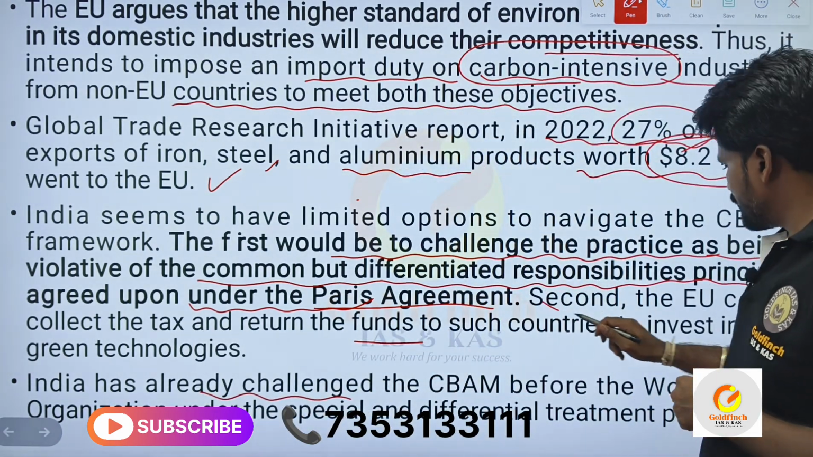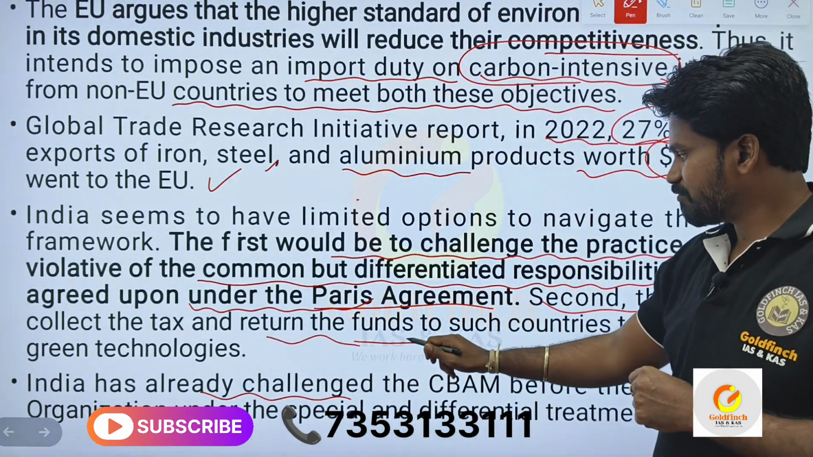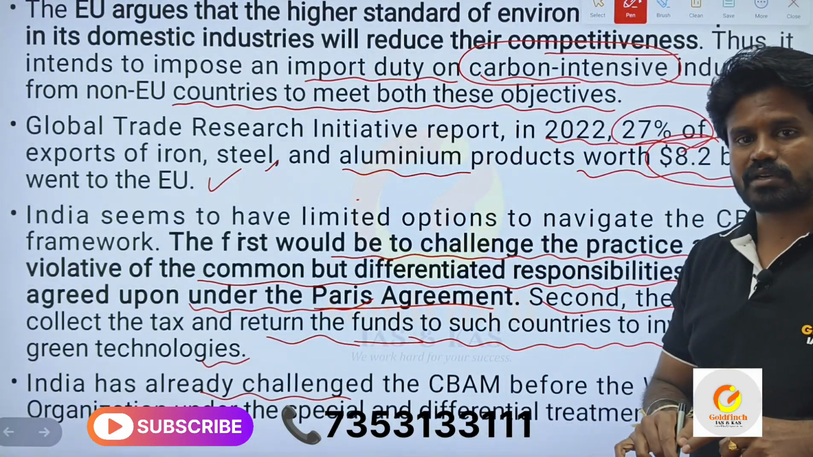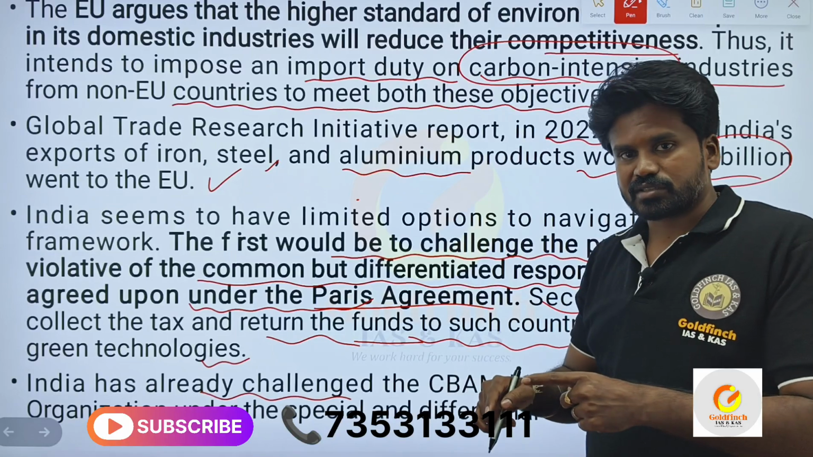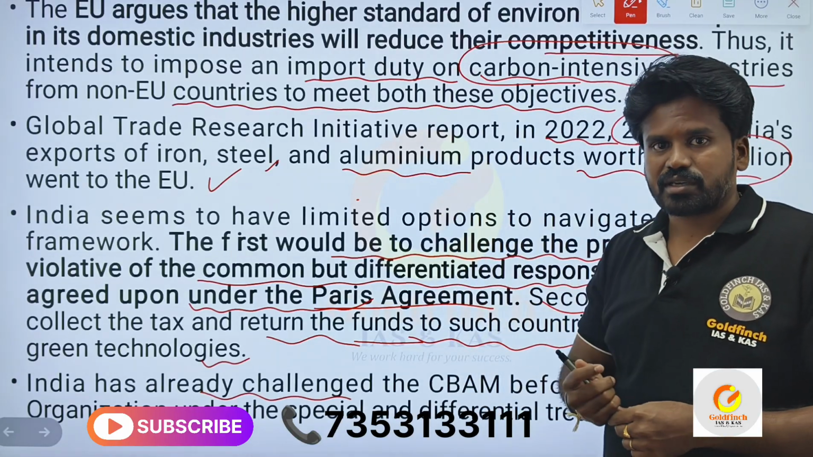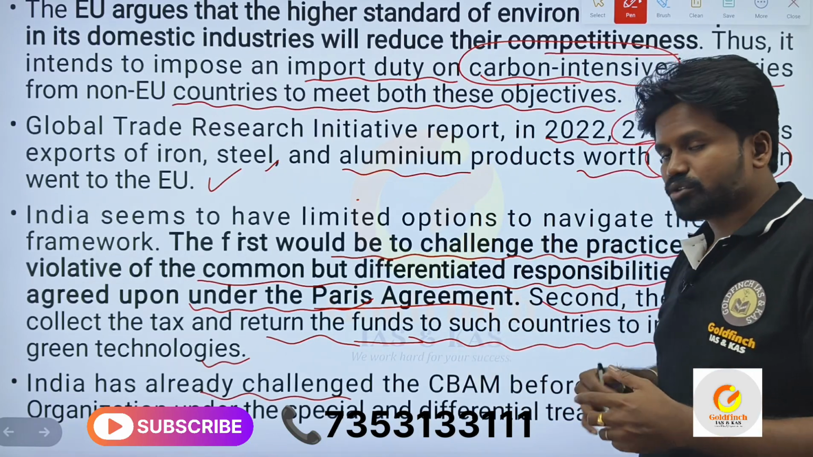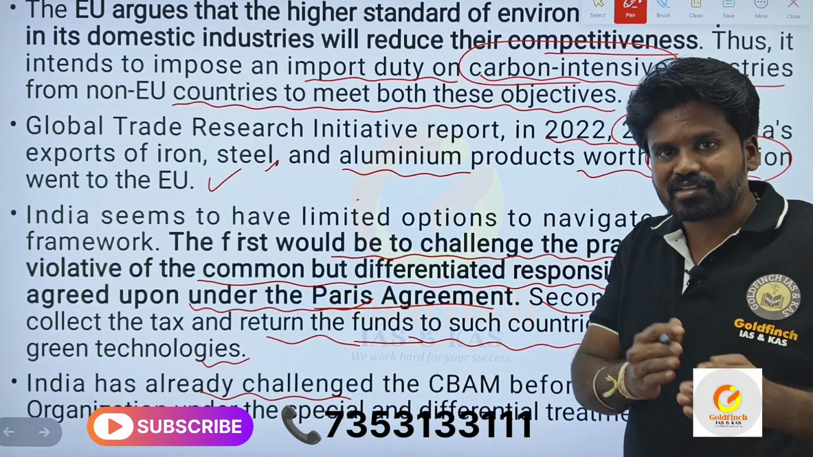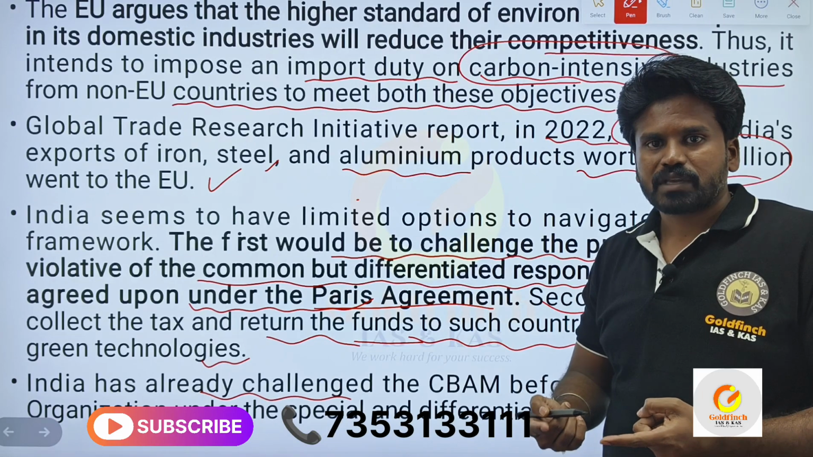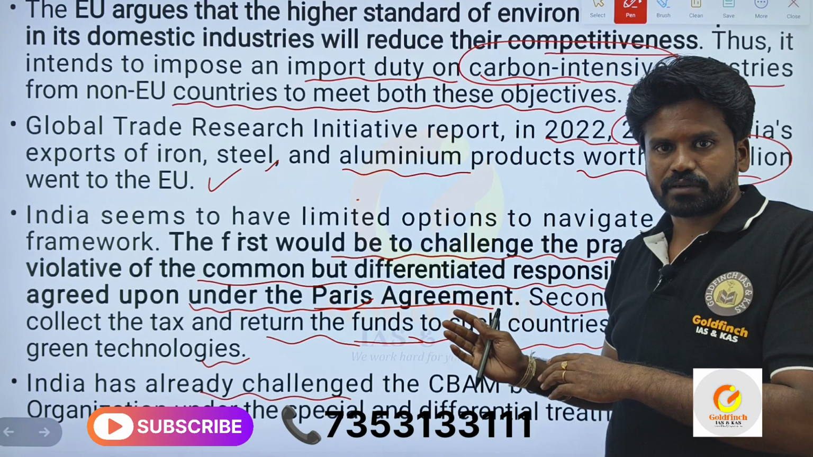Okay. So the second is, the European Union could collect the tax and return the funds to such countries to invest in their green technologies. This is very, very important. See, the second option is, let the European Union collect the tax, that is carbon tax, and that amount should be given to developing countries where the emission is not being controlled. You give to developing countries, let the developing countries adopt some green technologies in their own countries. That will also reduce the greenhouse gas emissions, no, if that is the main objective of the European Union.